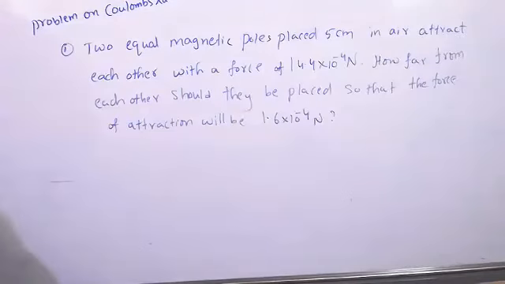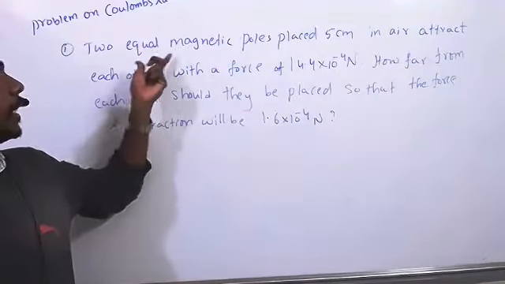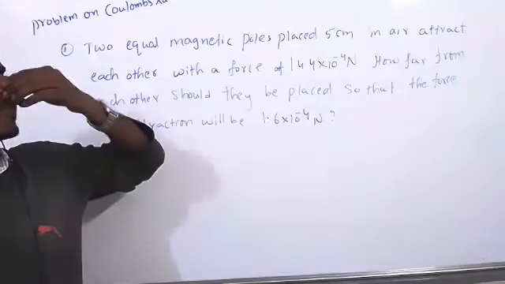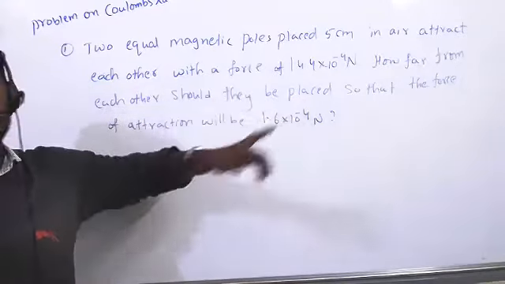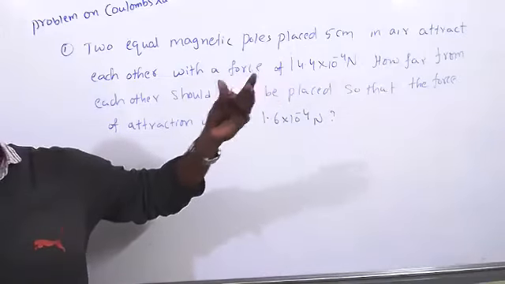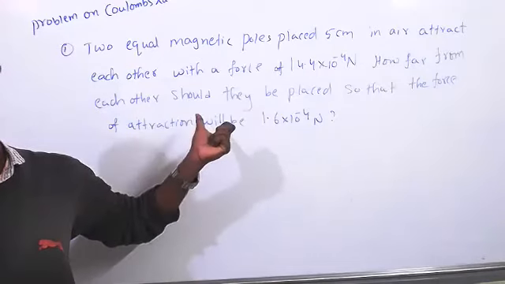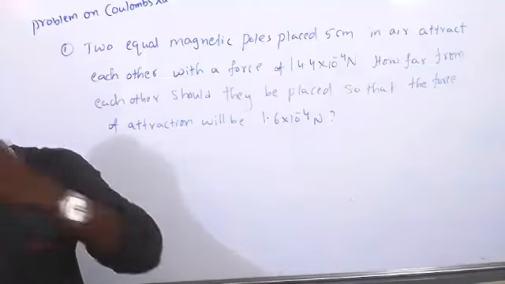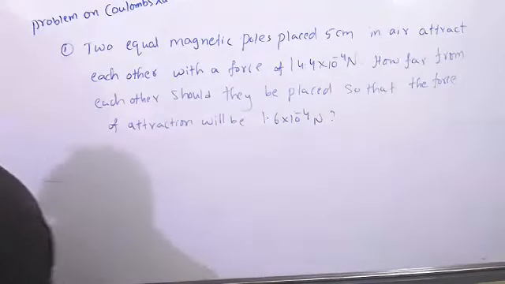See that question. Did you understand the question? Two equal magnetic poles placed 5 centimeters apart in air attract each other with this much force. How far from each other should they be placed so that the force of attraction becomes this much? That's the question, it is very clear. Let's see the solution.